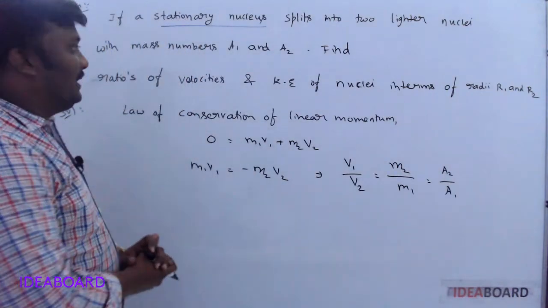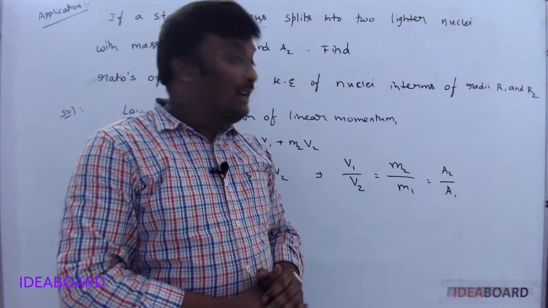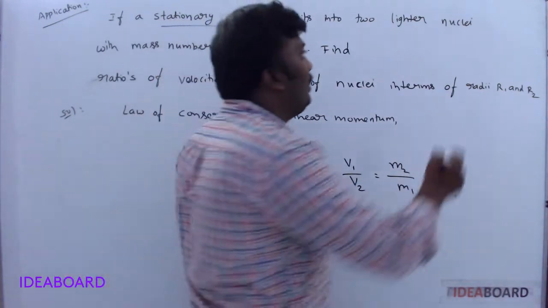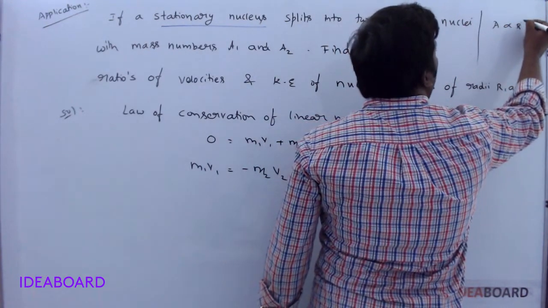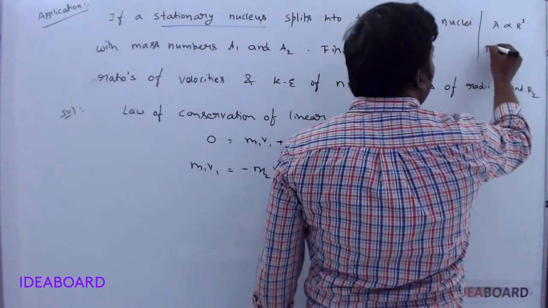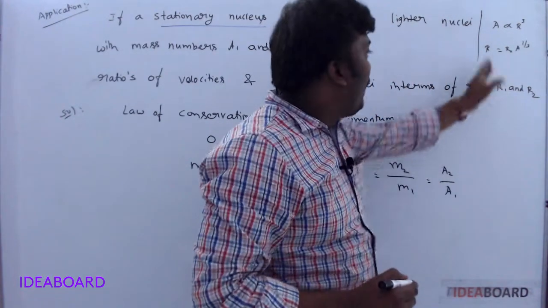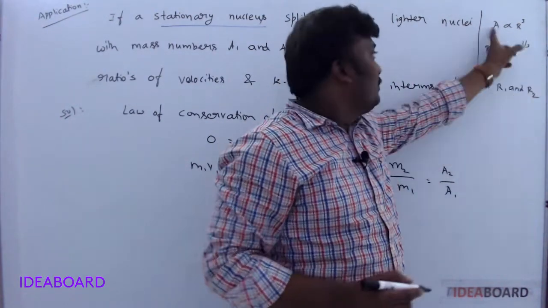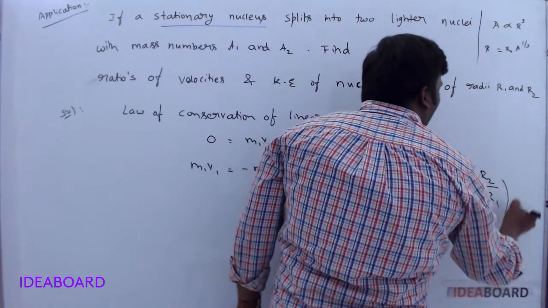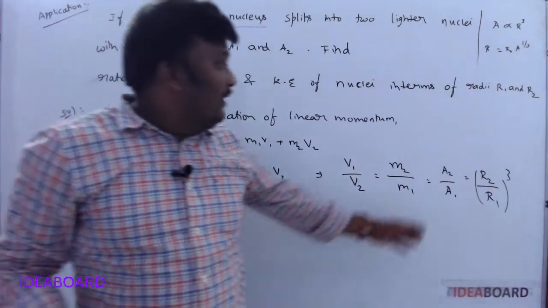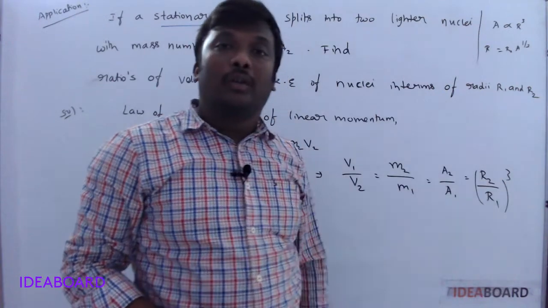Okay. But the answers are asked in terms of radius. So what is the relation between the radius and the mass number? Now only we discussed it. A is proportional to R cube, because the formula for R is R naught into A power 1 by 3. So R cube is proportional to A. So A is proportional to R cube. So the formula I got now is R2 by R1 whole cube. If they give mass numbers, directly substitute. If they give radius, use R2 by R1 whole cube.